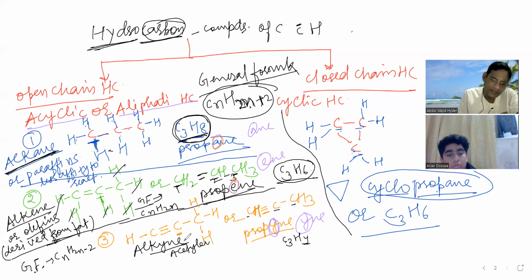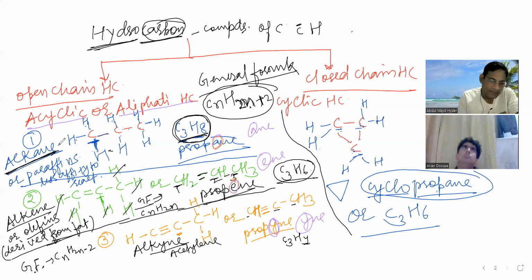But still, you can write that. A-C-E-T-Y-L-E-N-E, acetylene. Why is it not a good name? Because it is not applicable for all. The first member is acetylene, but the rest are not.